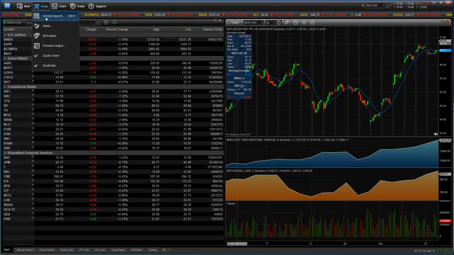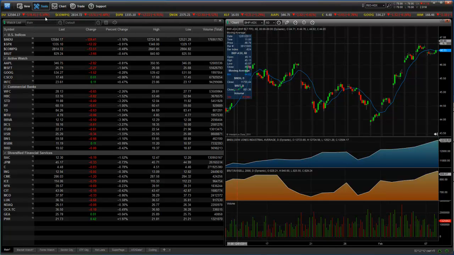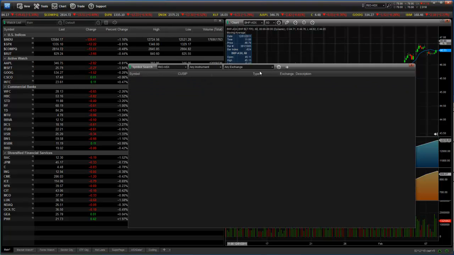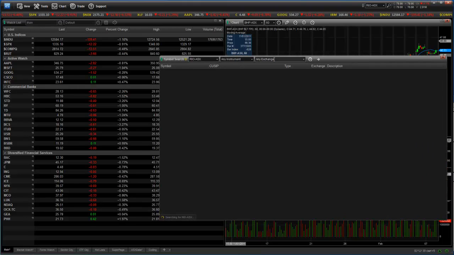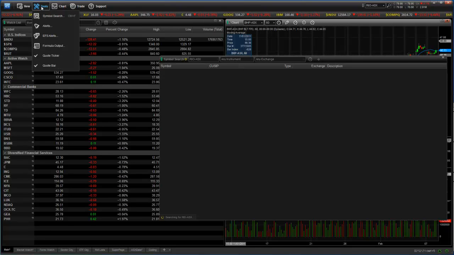We've got the symbol search, which is what we saw back in 10.6. I'll quickly bring that up for you just so you can see. Alright, our symbol search here, and we'll just quickly look up Rio. We've got the ASX trailing thing here, so it should come up with the ASX one. We'll just let that go. My internet connection is very slow at the moment. So we'll leave that running.